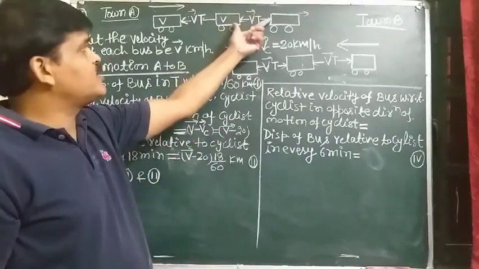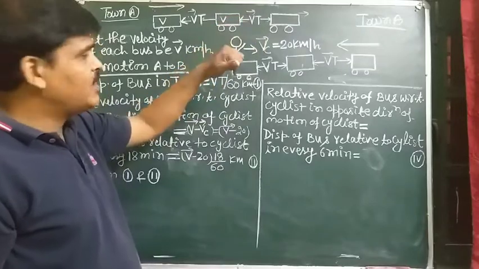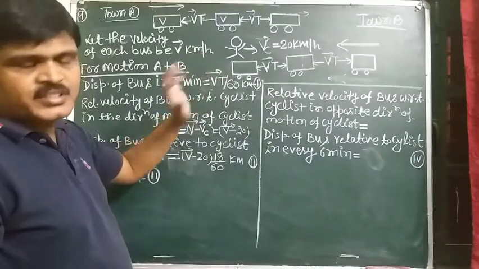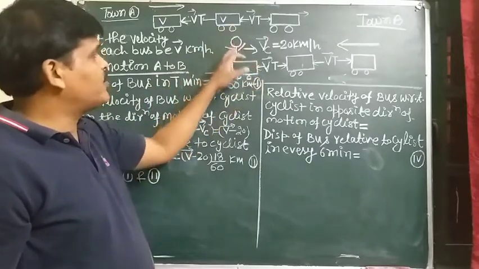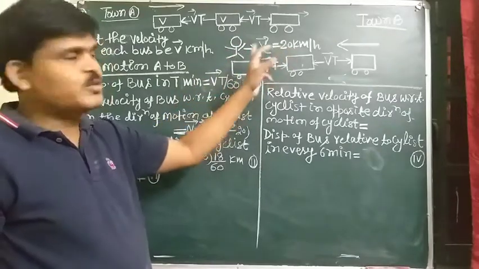Distance between two consecutive buses is Vt, and displacement of bus in time t is Vt by 60, and displacement of the bus relative to cyclist in the direction of the motion of the cyclist.